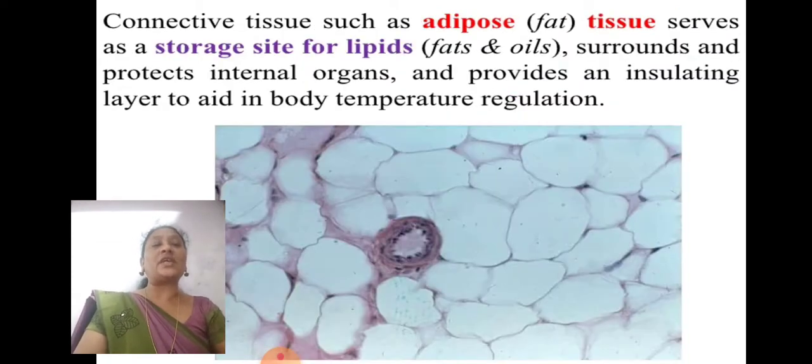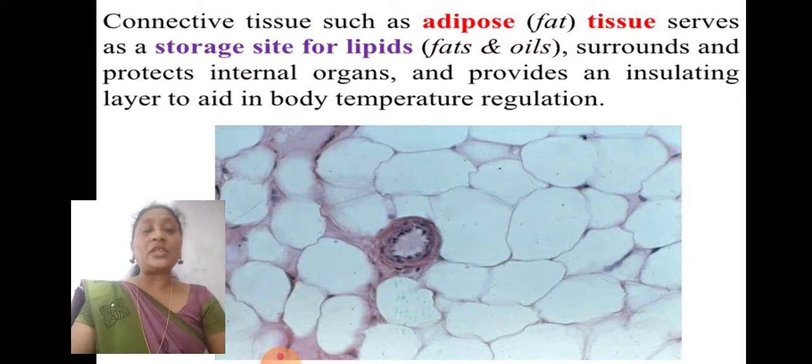Connective tissue such as adipose tissue serves as a storage site for lipids. Lipids means fats and oils. It surrounds and protects internal organs and provides an insulator layer to aid in body temperature regulation. So the food which we eat contains oil and fats, and the excessive fats are stored in adipose tissue. So it acts as an insulator. That means it maintains a constant body temperature.